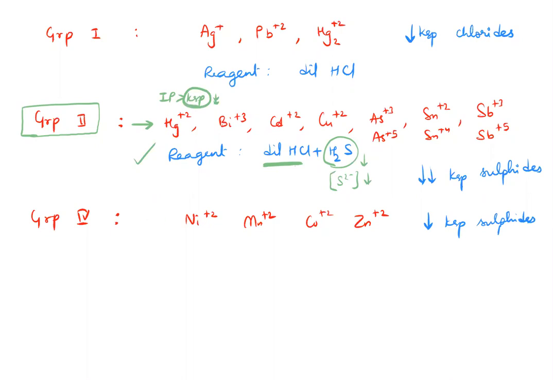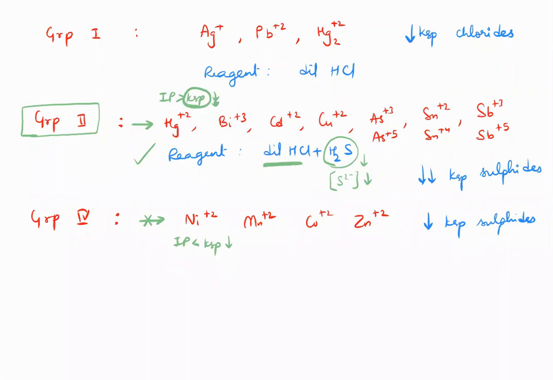Whereas for these ions, IP is still less than Ksp, because it's a very low concentration of sulfide. So IP is still less than Ksp because Ksp is relatively higher. This is very, very less. This is only less. So your group 2 can be precipitated with such a small concentration. Group 2 can be precipitated, but not group 4.